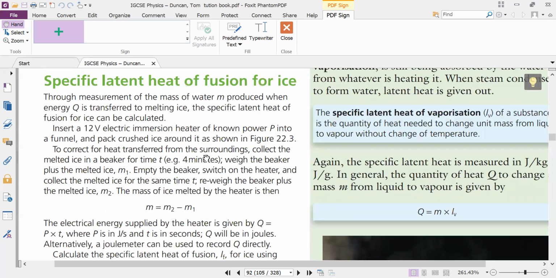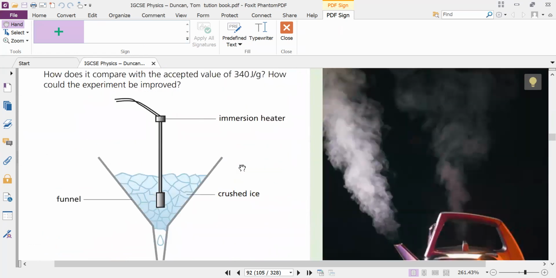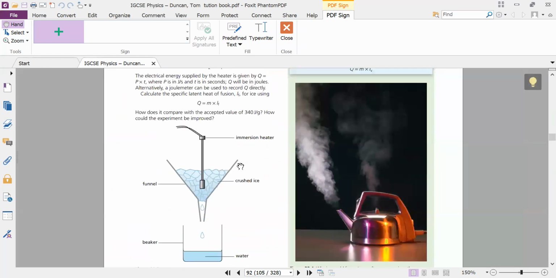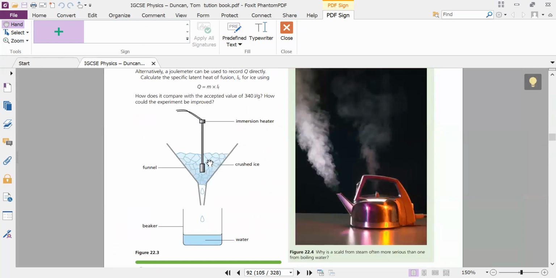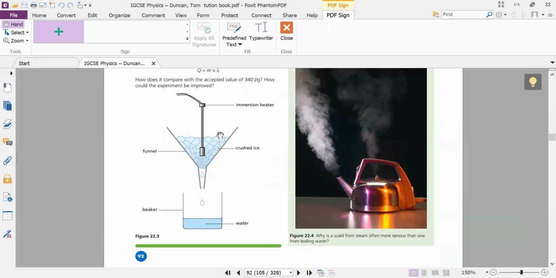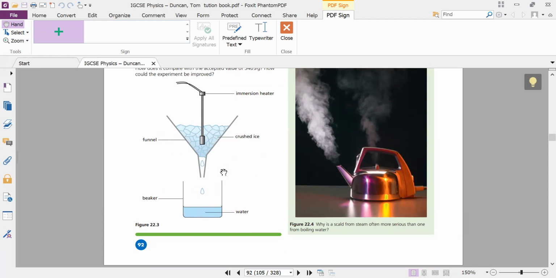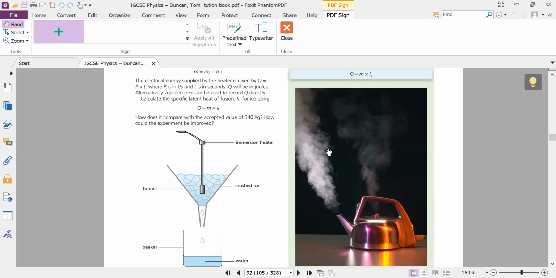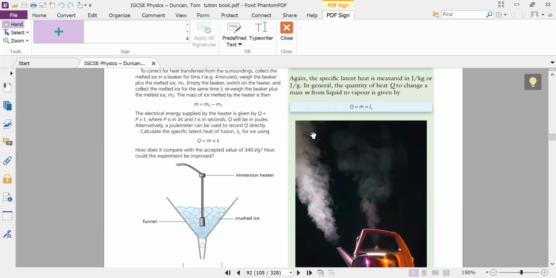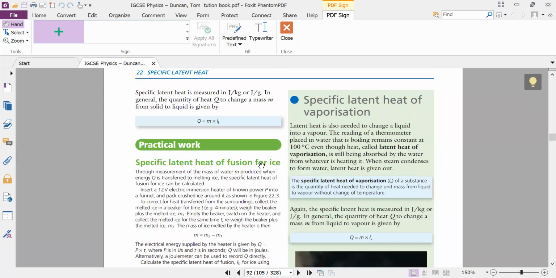Okay, good. Now here, this one is the practical. I think you are not going to perform this practical in the lab. If I find the video, I will share it with you. Here you will immerse the ice, and this ice is going to melt into water, and then you take the temperature of it. You check what the temperature will be, and you will find that the temperature will remain constant. And here is the fixed value of latent heat of fusion, 340 joule per gram. We will perform that with some experiment.